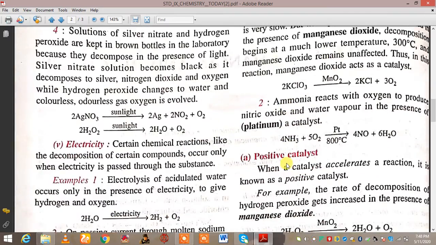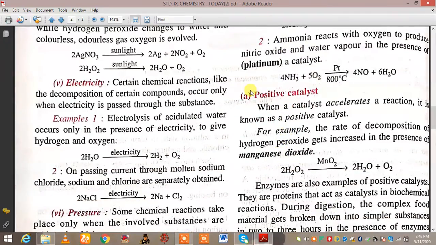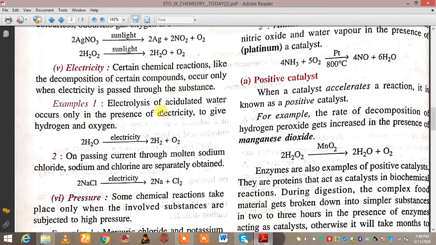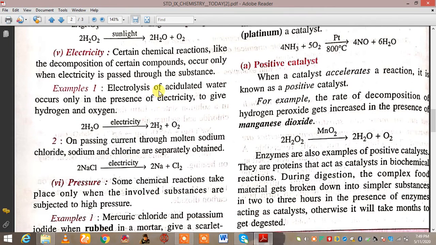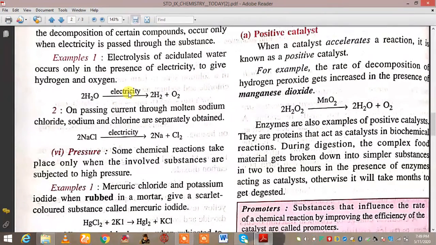Now, the next condition is electricity. Certain chemical reactions, like the decomposition of certain compounds, occur only when electricity is passed through the substance. Like the electrolysis of acidulated water, which occurs only in the presence of electricity to give hydrogen and oxygen. On passing current through molten sodium chloride, sodium and chlorine are separately obtained.